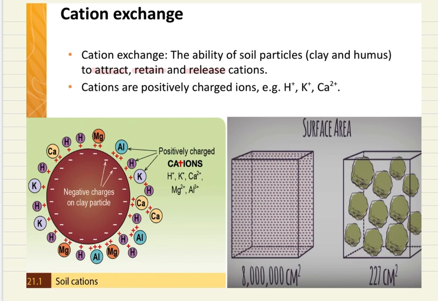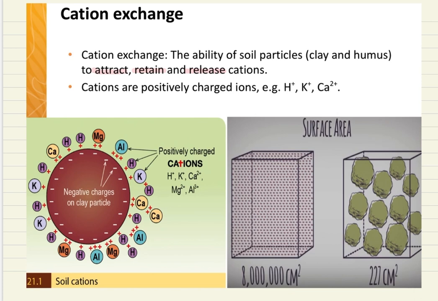As we know from an earlier video, clay soils, due to their larger surface area like here, are going to have a higher rate of cation exchange and are going to be able to exchange nutrients an awful lot better than a sandy soil. Hopefully you remember that our sandy soils were better for drainage, aeration, all those positive things. However, they were very poor at uptaking nutrients. So your clay soils here are going to have very high rates of cation exchange.